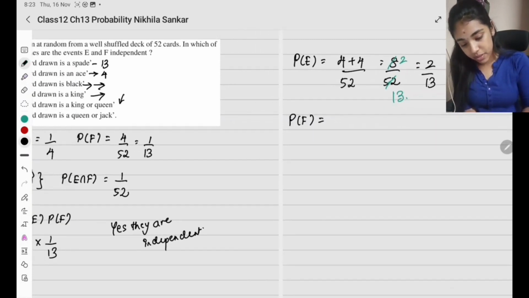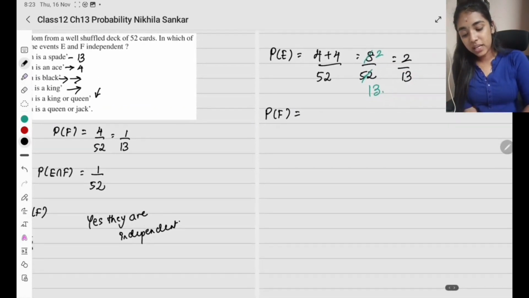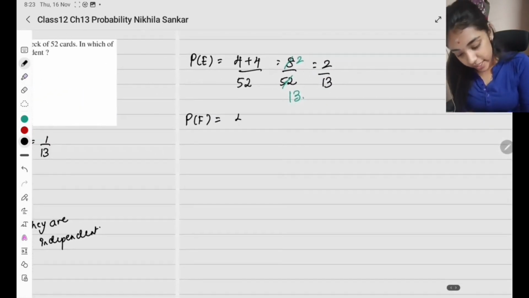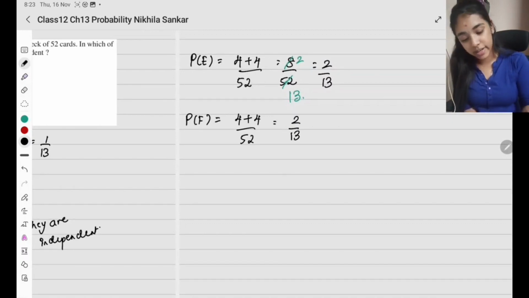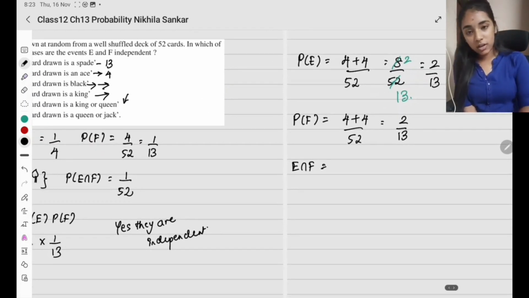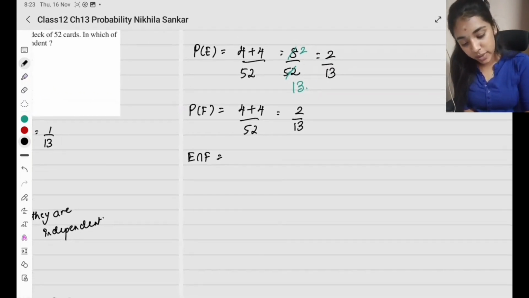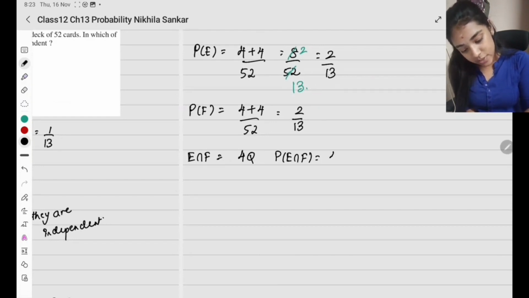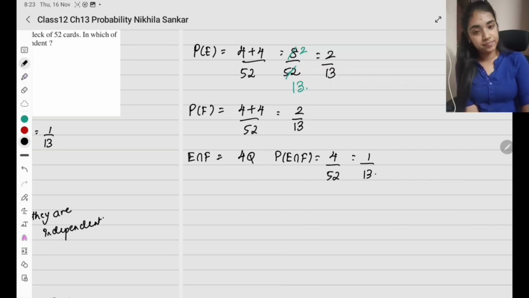Probability of F: the card drawn is a queen or a jack. Again, 4 queens, 4 jacks, out of 52. This is again going to be 2 divided by 13. Now, what is their intersection? Probability of E intersection F is only queen. Between king or queen and queen or jack, what is common? Only queen. How many queen cards do I have? 4. So probability of E intersection F is 4 by 52, which is 1 by 13.